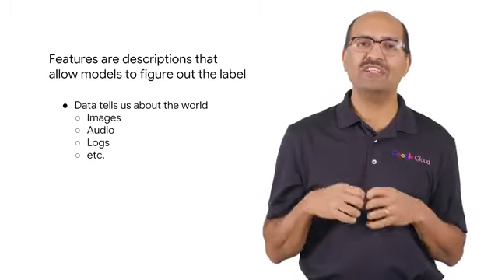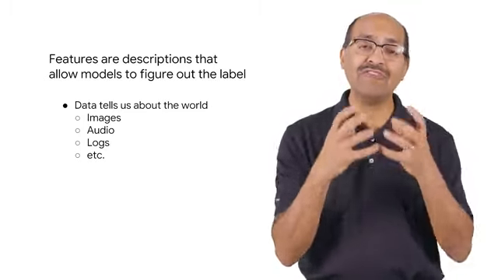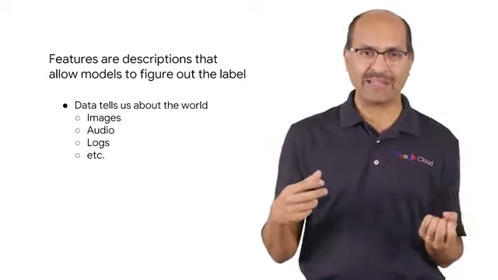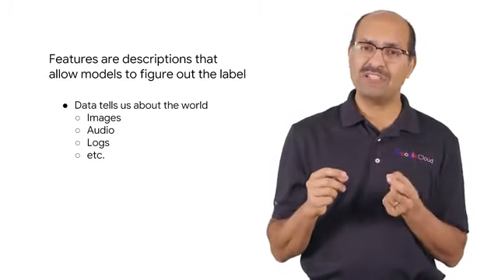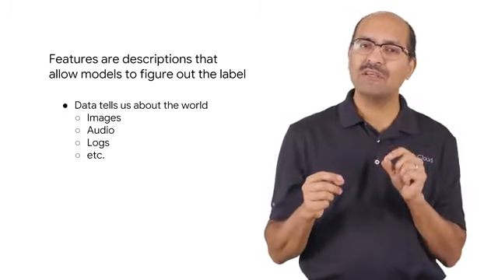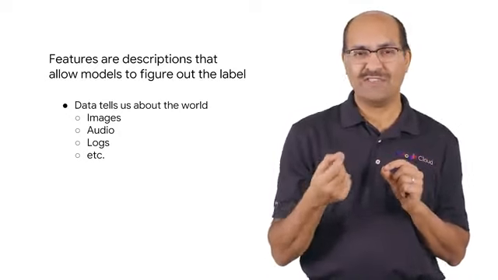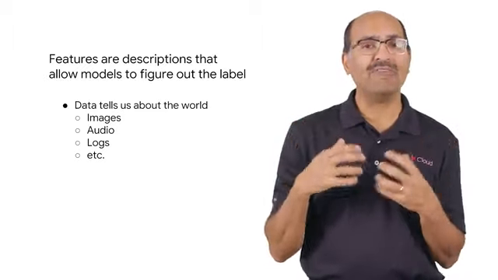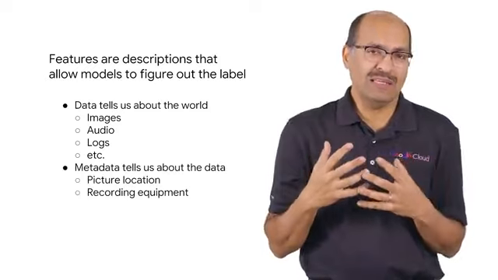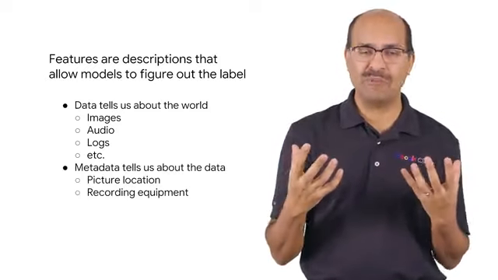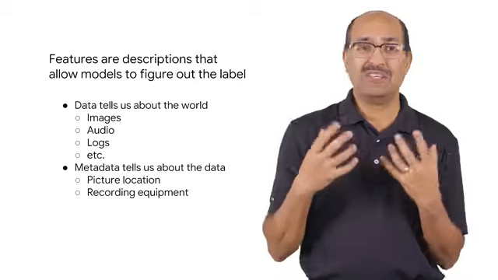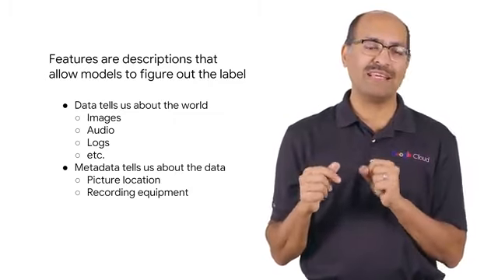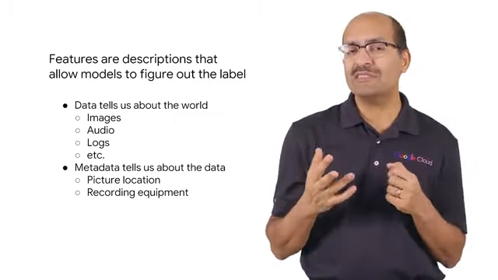Ultimately, features are descriptions that provide enough information about the example so that the model can figure out the correct label. In the case of images, the pixels of the image might be enough as features. And in the case of speech, the audio signal might be enough as features. But usually, it's helpful to have other information about the data. So that's called metadata. And so, for example, knowing whether the photograph was taken on the conveyor belt or in the furnace could be helpful.